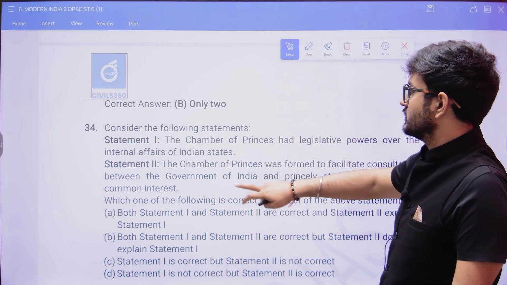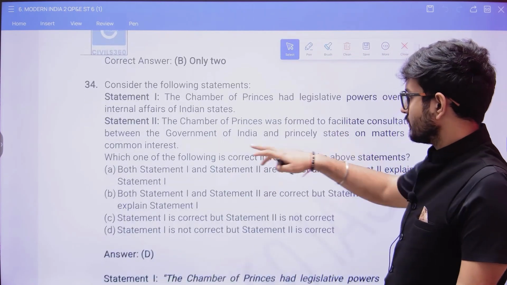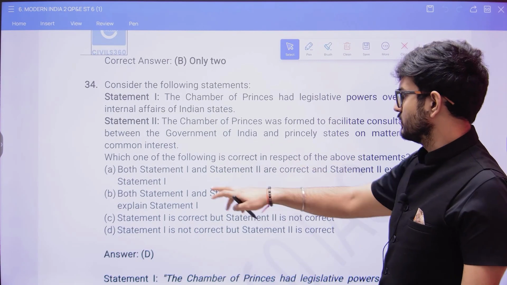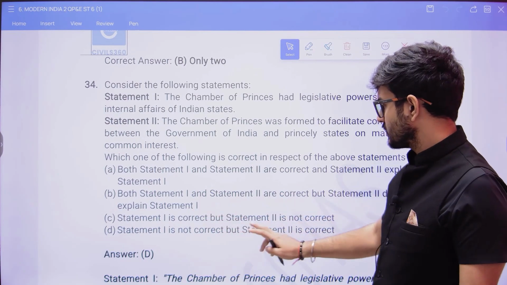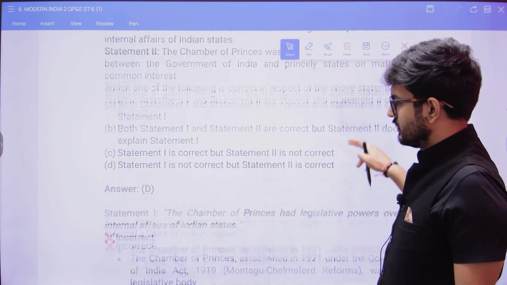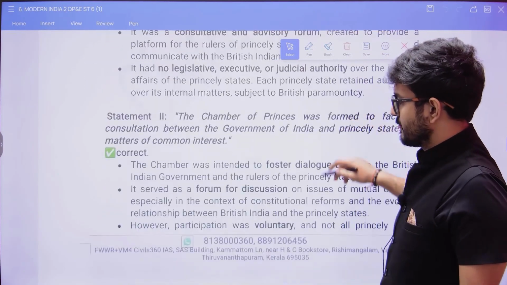So the answer here is only 2 is correct. Both 1 and 2 are correct? No. Statement 1 is correct? No. Statement 1 is not correct, but statement 2 is correct. True. Okay, so that is how things are.